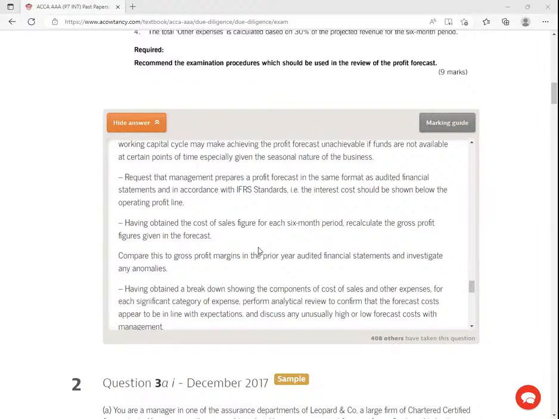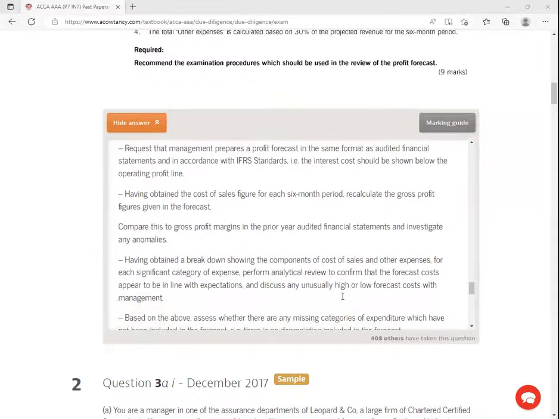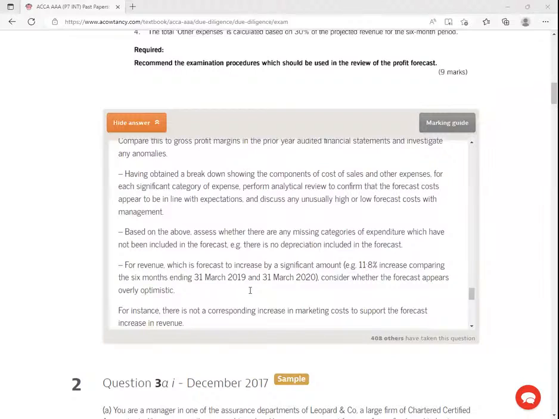Having obtained a breakdown showing the components of cost of sales and other expenses for each significant category of expense, perform analytical review to confirm that the forecast costs appear to be in line with expectations. Based on the above, assess whether there are any missing categories of expenditure which have not been included in the forecast, e.g., there is no depreciation, right?